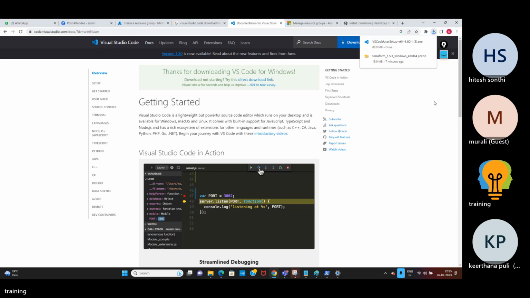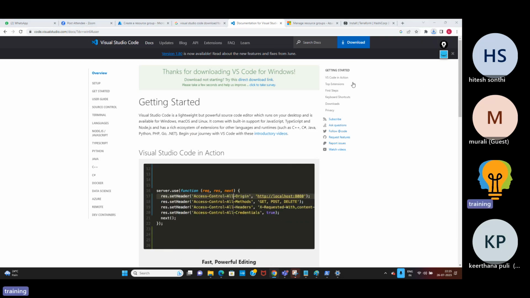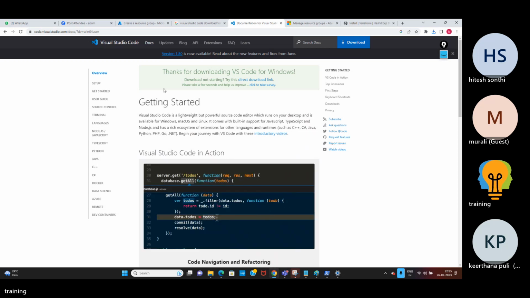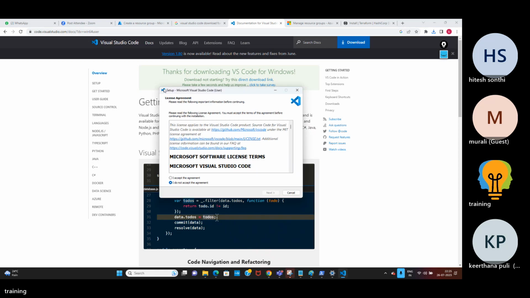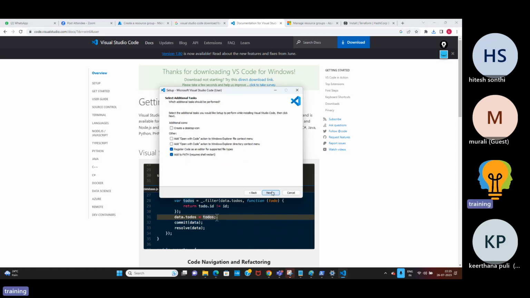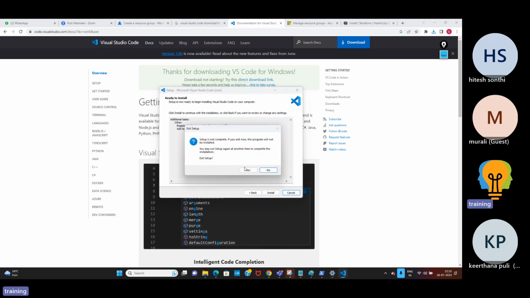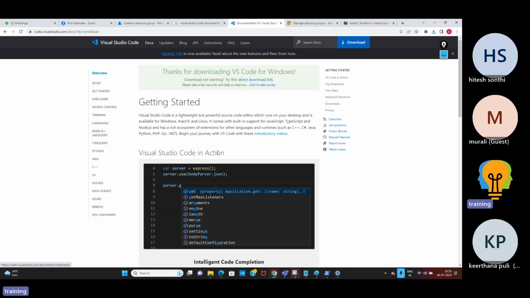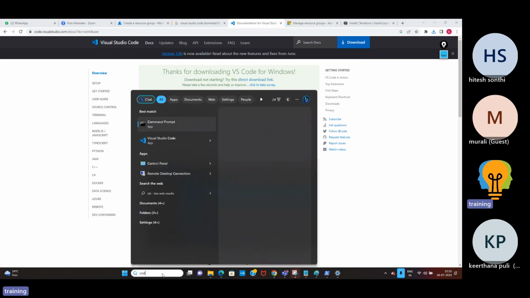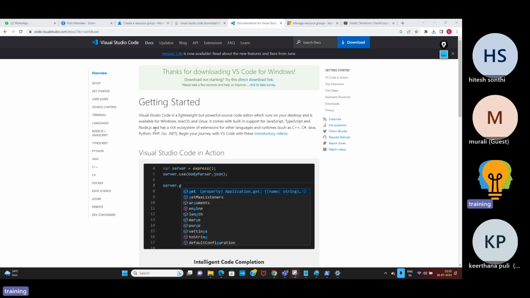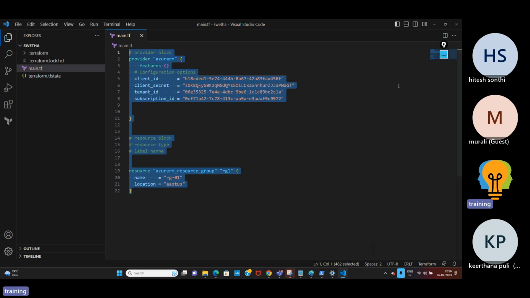Run it. Now accept, next, next, and install it. Right now, I'm not going to install it on my laptop. I already have it, so I'm not installing it. I'll cancel it. But in your scenario, just install it. Once you install Visual Studio Code, just open it. You find this. So this is Visual Studio Code.